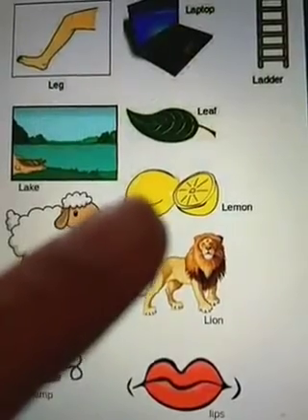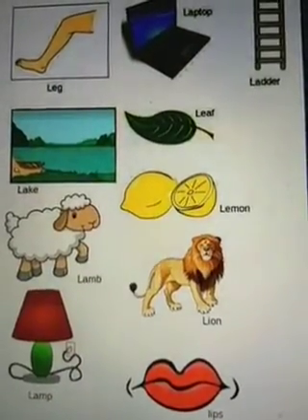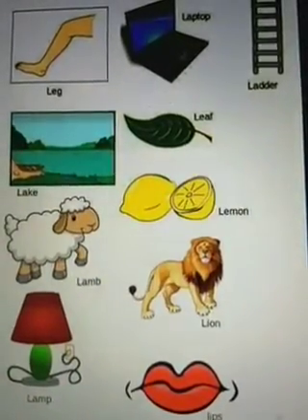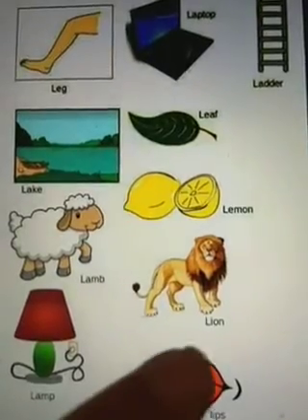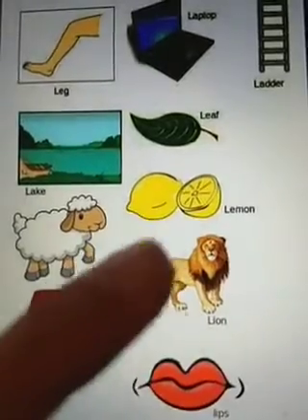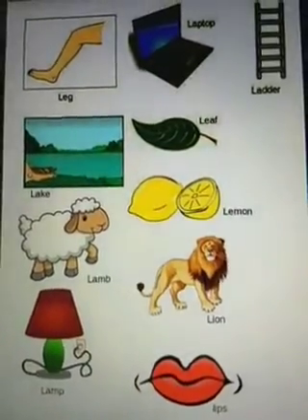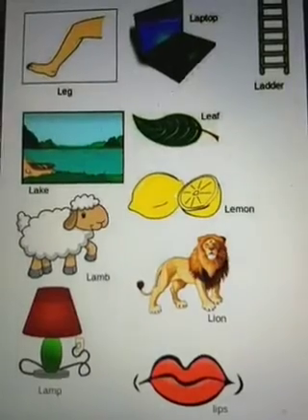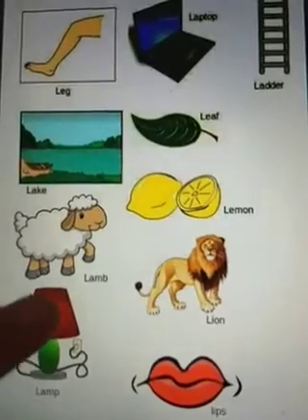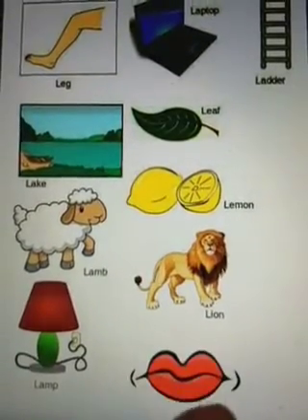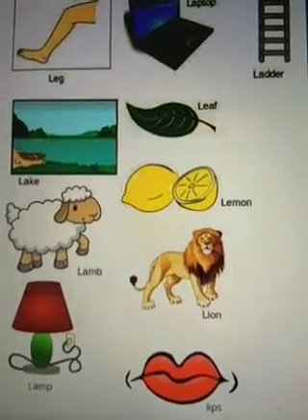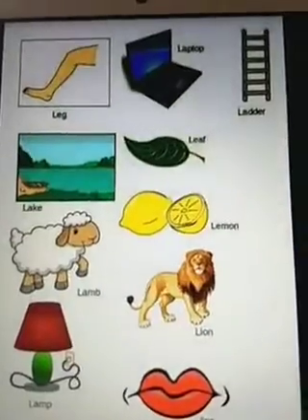Now you know this. This is a vegetable which is very sour in taste. Maybe it's a fruit. Yeah, it's lemon. This is an animal, with a long mane. Lion. We just saw this. Lamp. This is again part of your face. Lips.